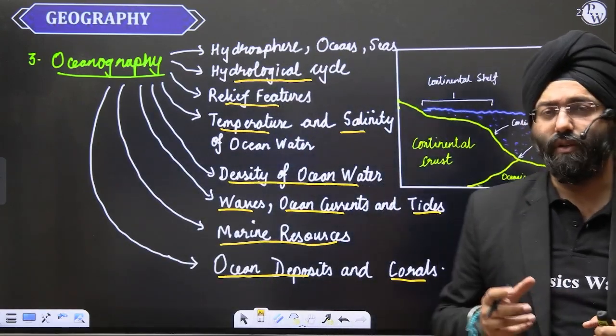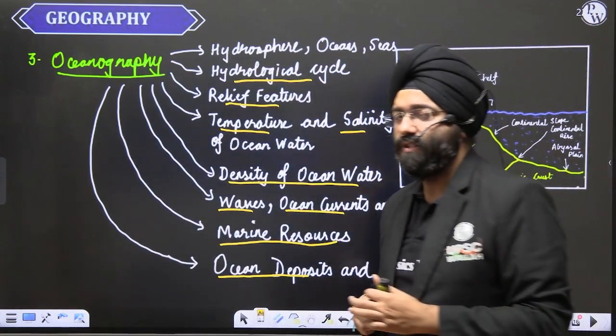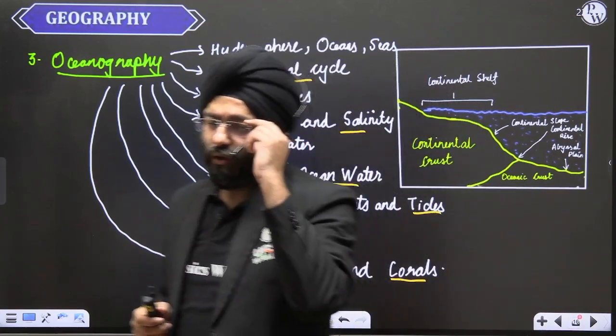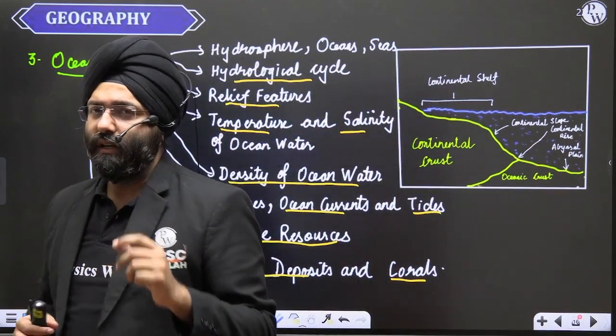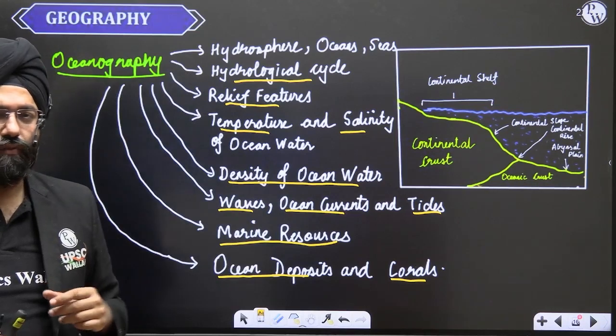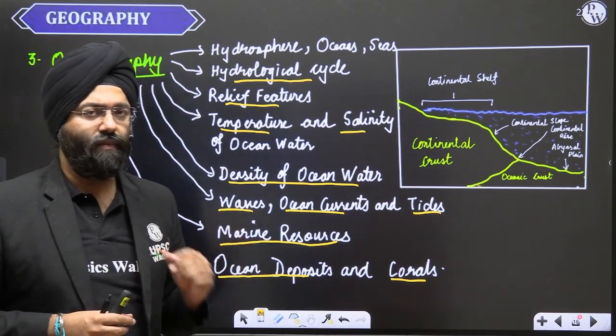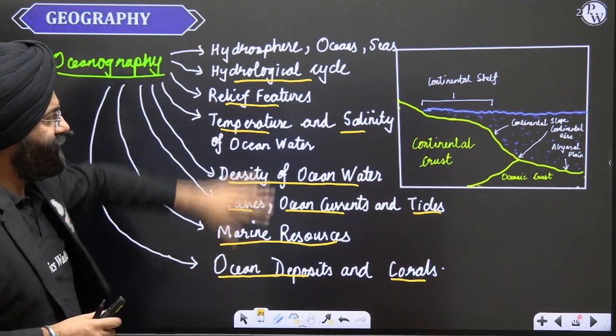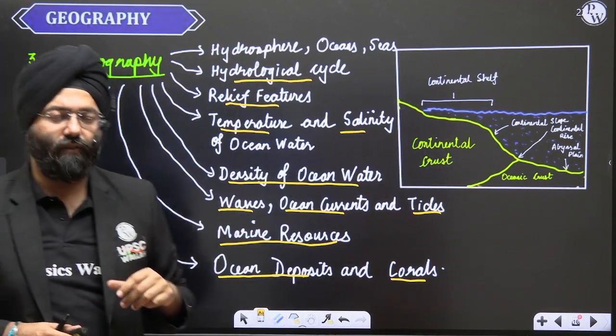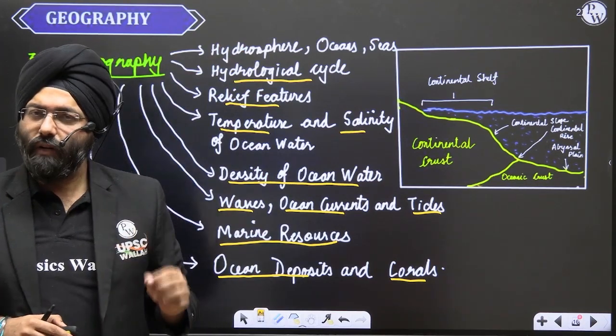What are the deep sea corals? How are they different from the ones which we generally talk about? What is the concept of coral bleaching? How does it impact the ecosystem of the region? All these things again become very important. So these things are basically studied in the topic of oceanography, that is for the world physical geography.